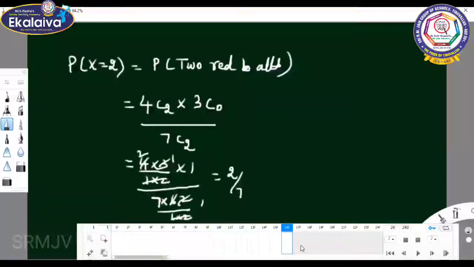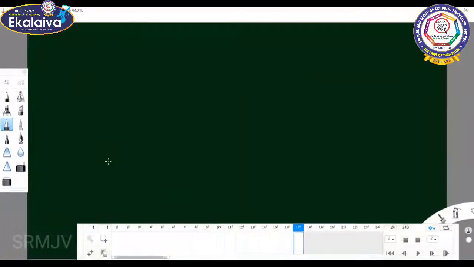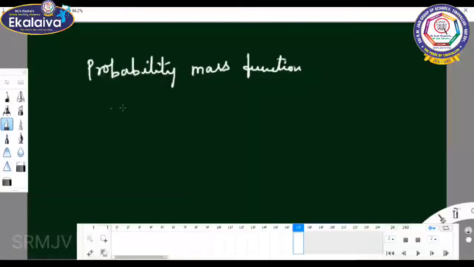Then you will write the probability mass function. The question they're asking is about the probability mass function. X can take the values 0, 1 and 2. P of X equal to x, or f of x, is 1 by 7, 4 by 7 and 2 by 7.